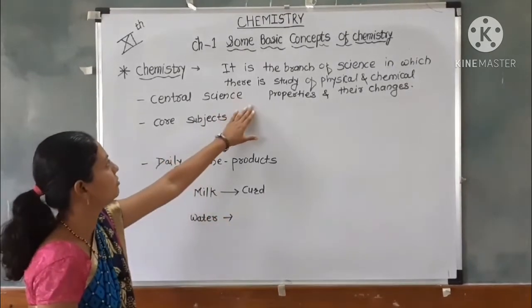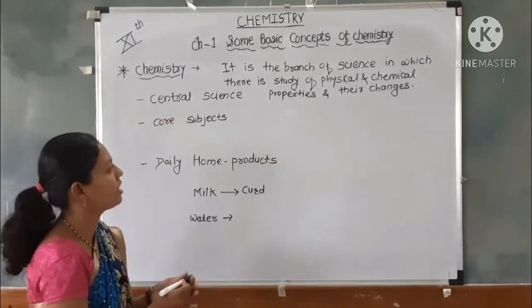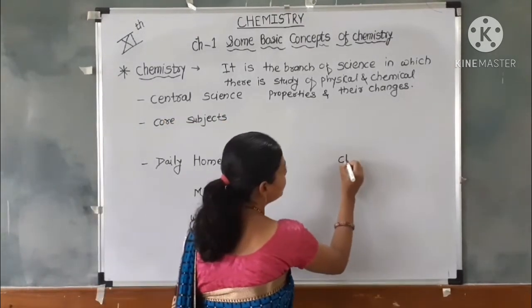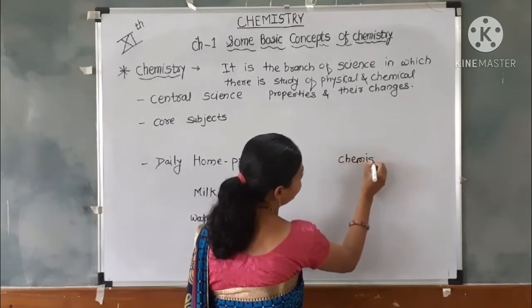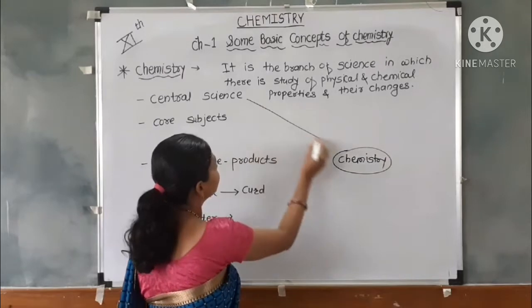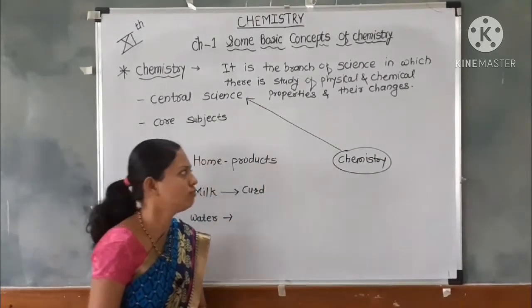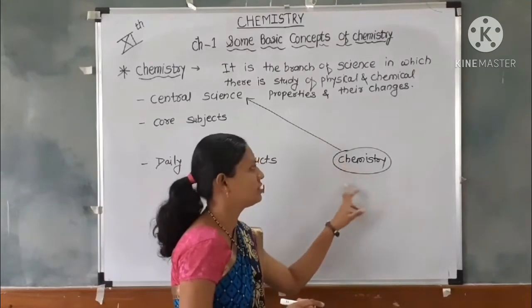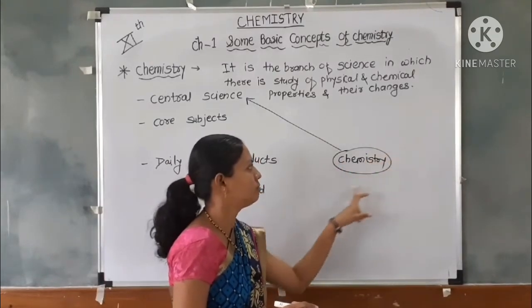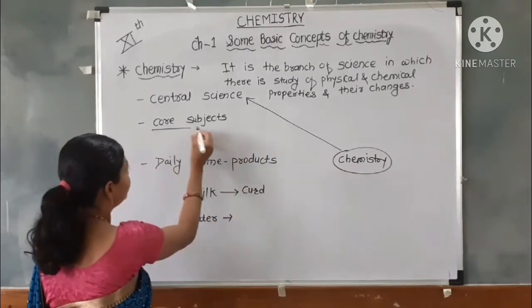Chemistry is also called the central science. That means chemistry is a central science. Chemistry is related to various subjects, so it is also called a core subject.